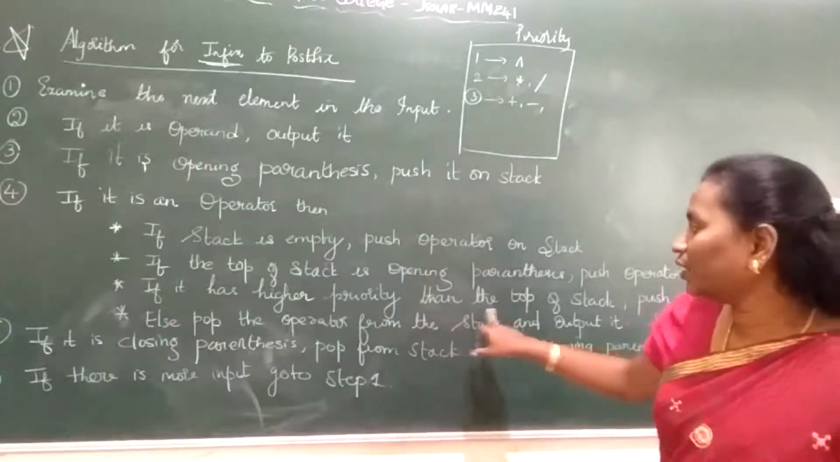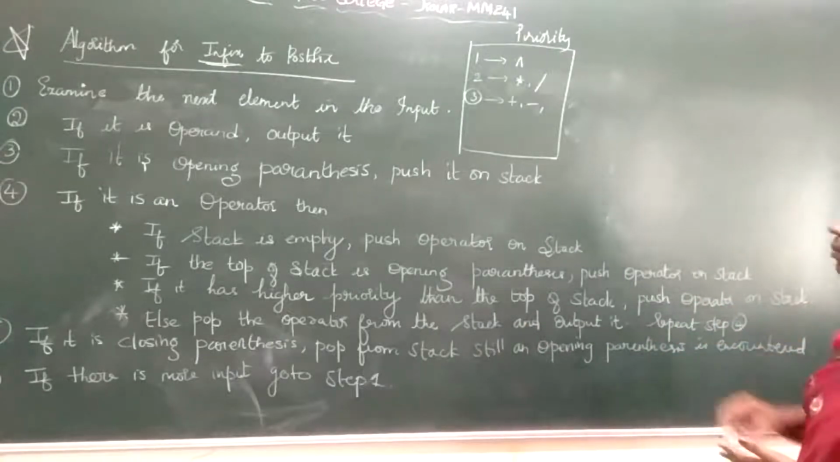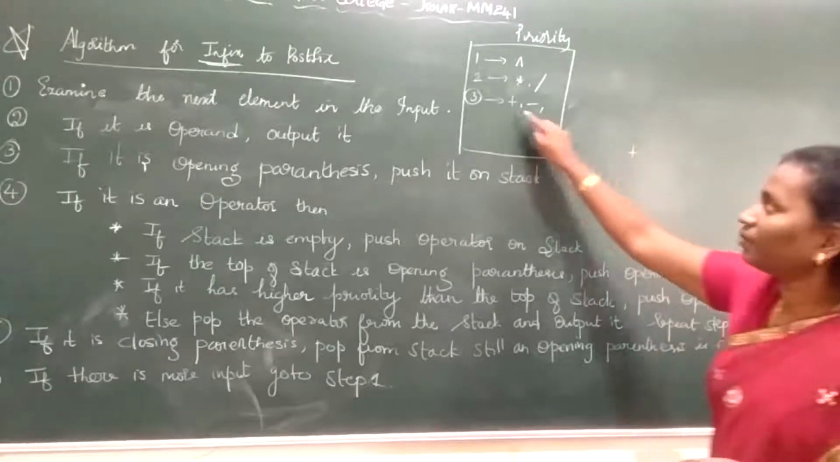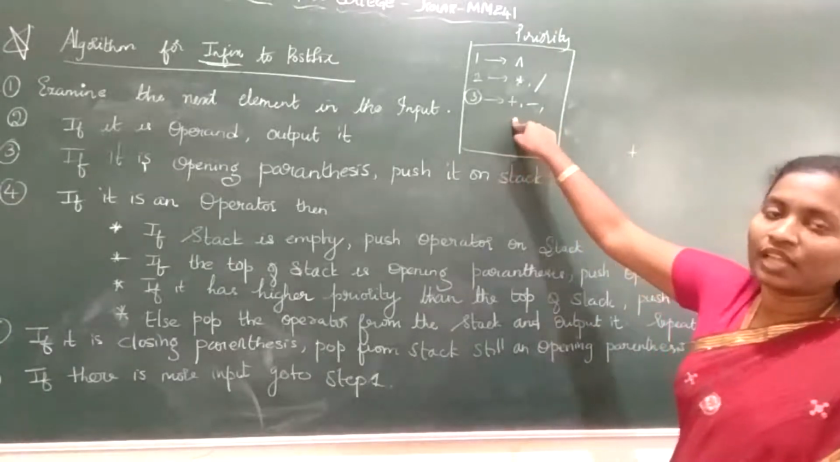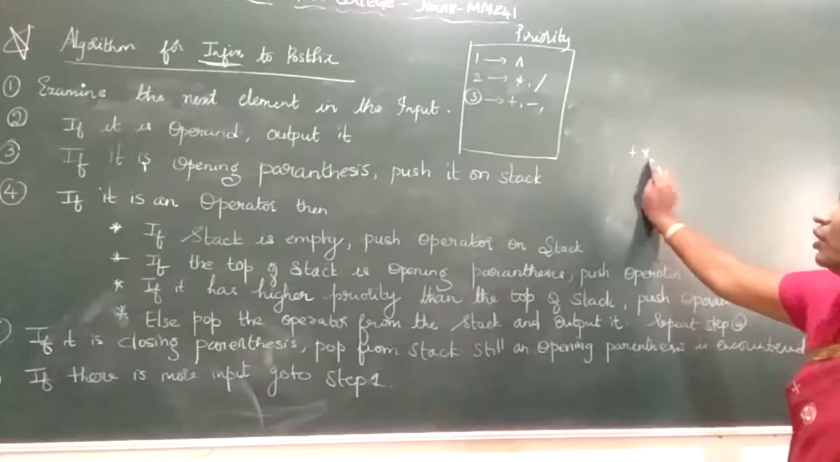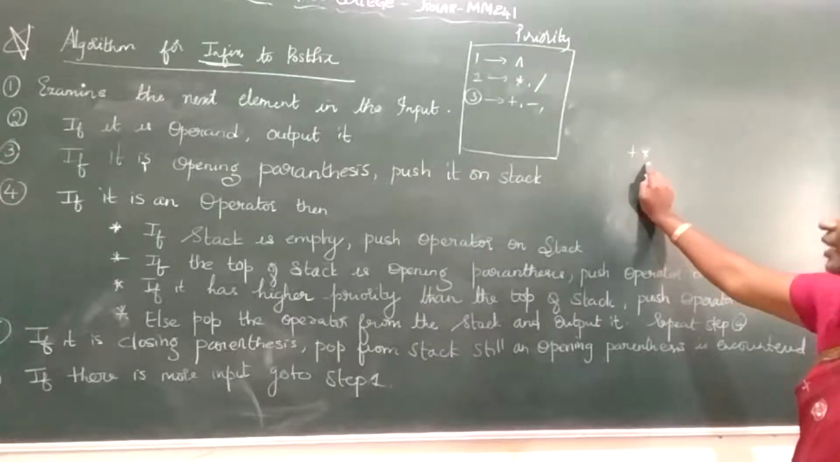So if it is having higher priority than the top of the stack, push the operator on the stack. For example, in the stack I have minus. Minus is having the least priority. Now I am encountering one more operator, star. So can both be together in the stack? Yes. Why? Because already I have a least priority, so I can insert asterisk.